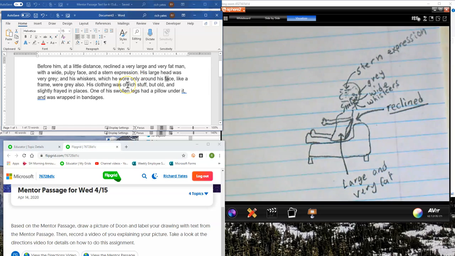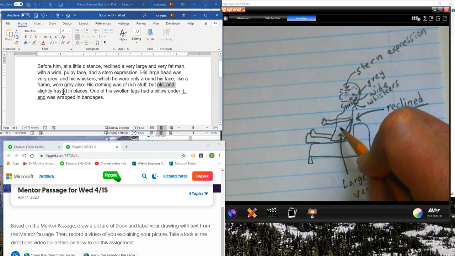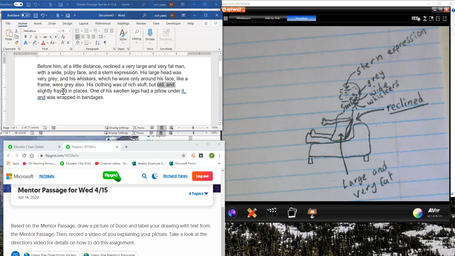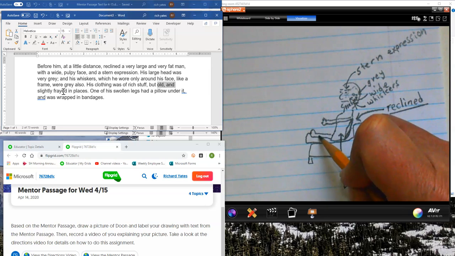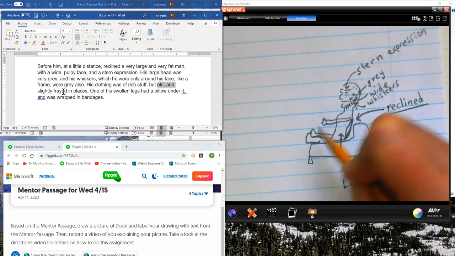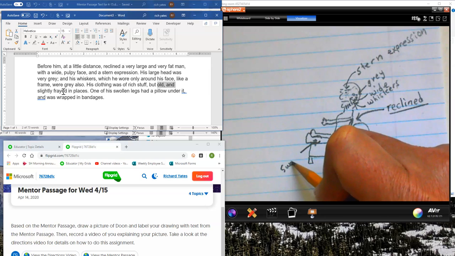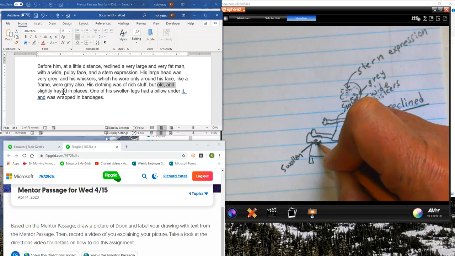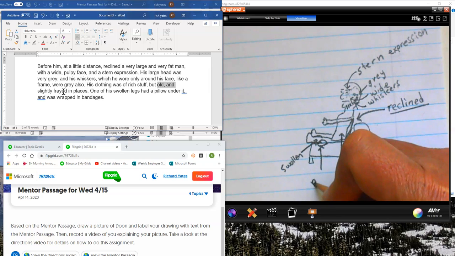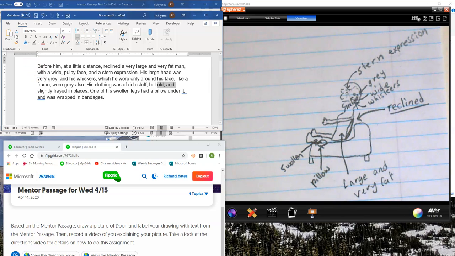There. His clothing was of rich stuff, so maybe later on I'll add some very fancy drawings here. Fancy, but they're old and slightly frayed. So I could add some clothes in his drawing and show that they're old and slightly frayed. That means a little bit ripped in places. And one of his swollen legs, maybe I'll make this leg a little more puffy and say it's swollen. And maybe later I can add a pillow underneath it to show that he's got a pillow there too. And remember, I'm not using any words that I didn't use from the text. So pillow is from the text, so is swollen.